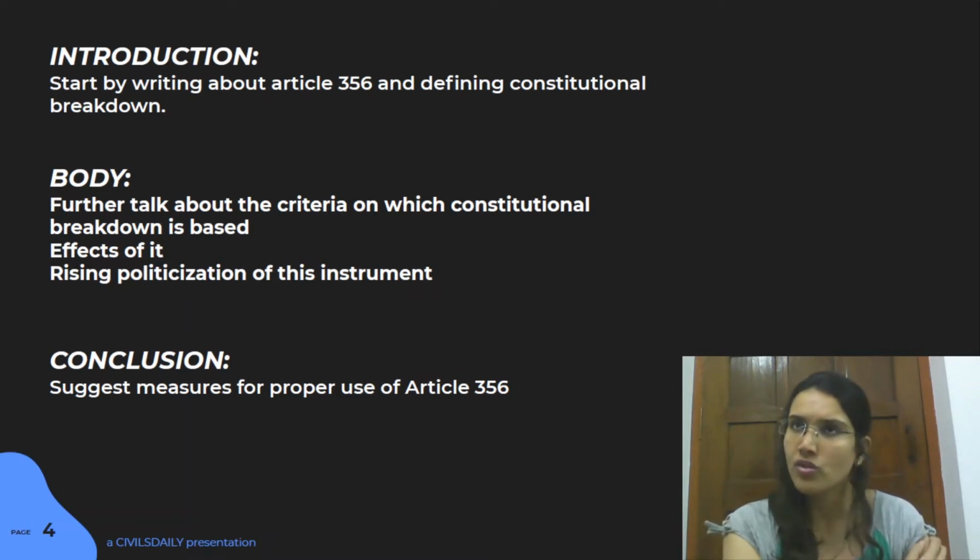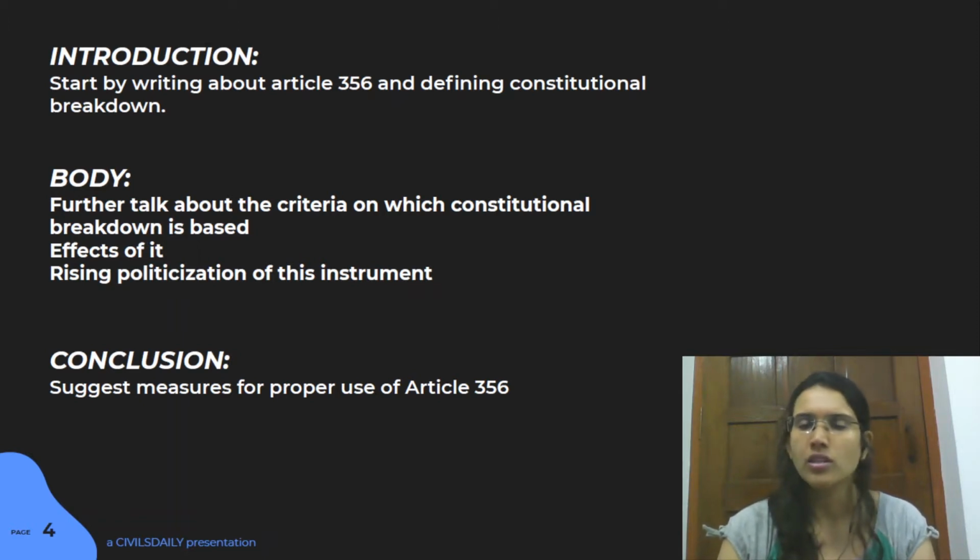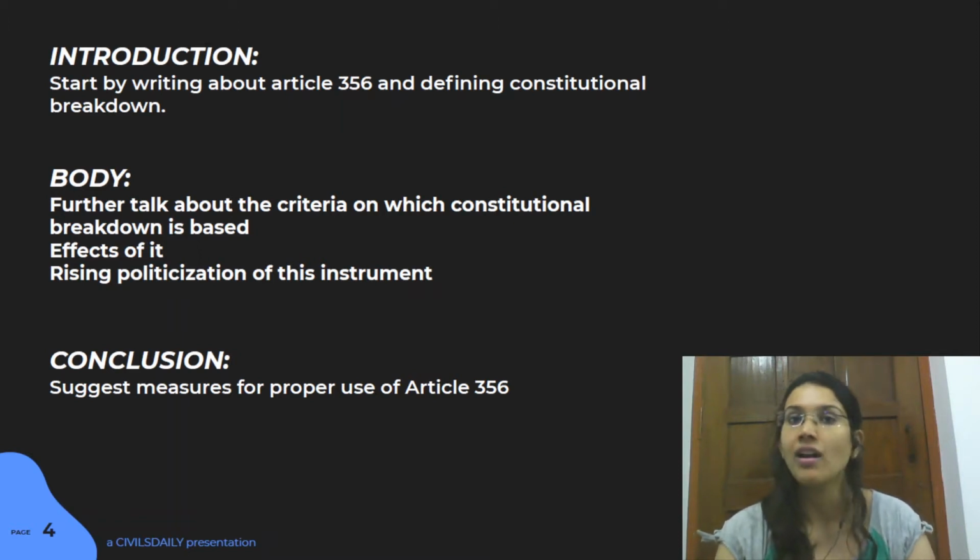Obviously, the national provisions in Article 352 are completely not applicable here, like aggression or armed rebellion is not directly linked to this particular provision. But if you link it to the idea of law and order, then there are certain derivations, but I think the law and order thing that we're talking about in Article 356 is much more wider here. And that is also one of the reasons that we've seen a lot of times this article being misused, because the broad aspect of use of this particular term has been an issue with respect to it.